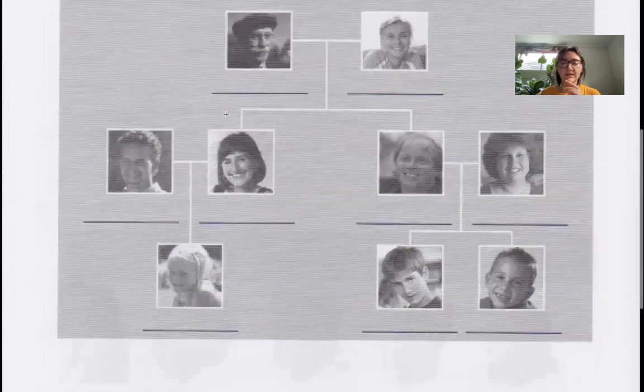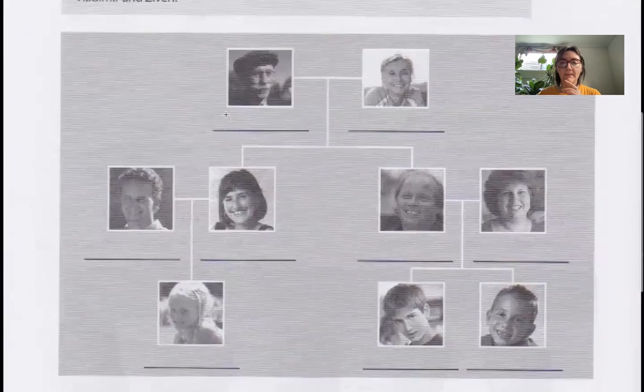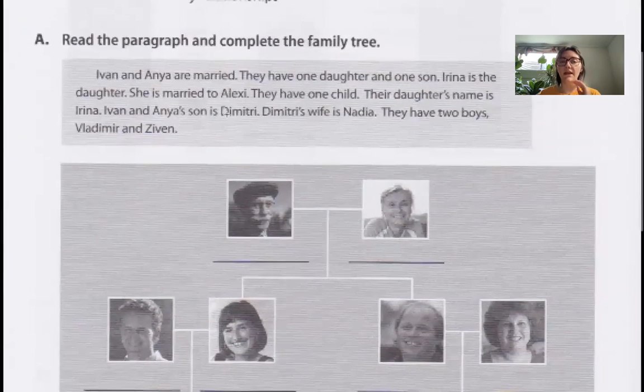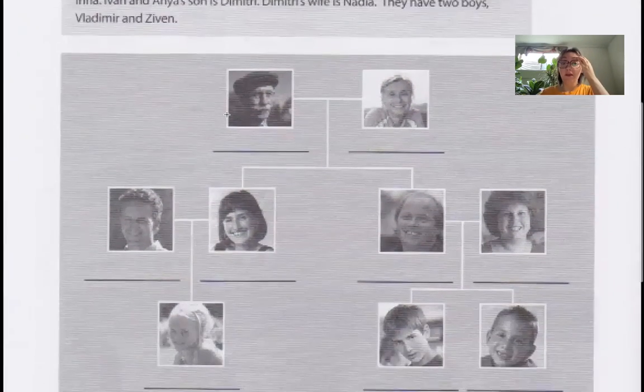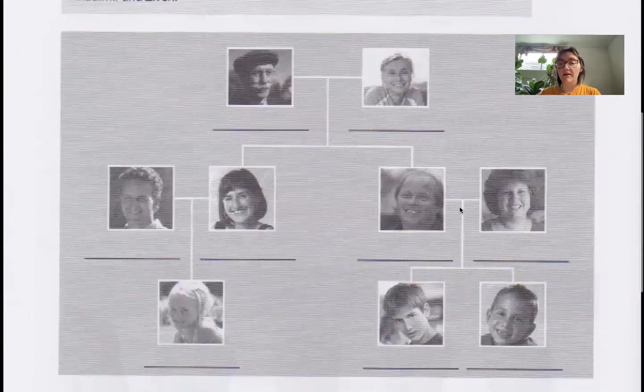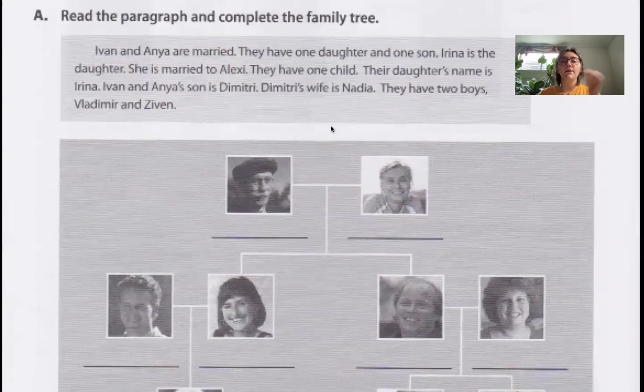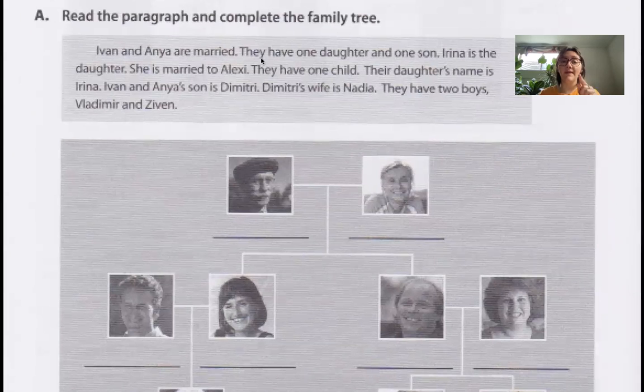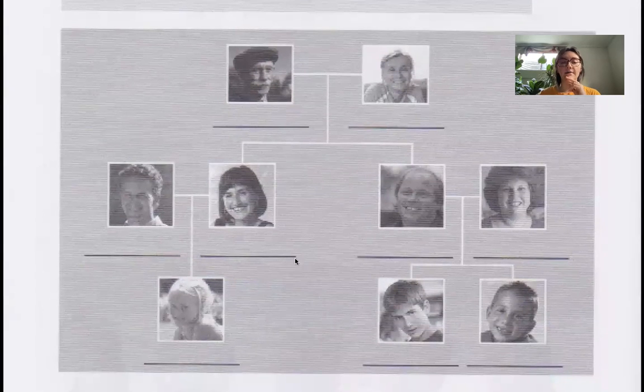Okay, so if we look at this, let's try and think. If Anya and Ivan are married, we see that there are 3 married couples on this, but it also says they have one daughter. They, meaning Ivan and Anya, have one daughter and one son. This married couple has one child.